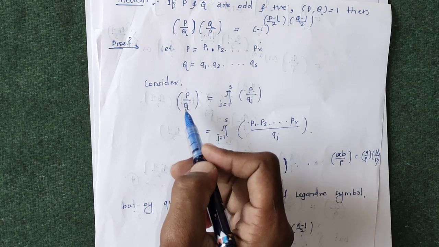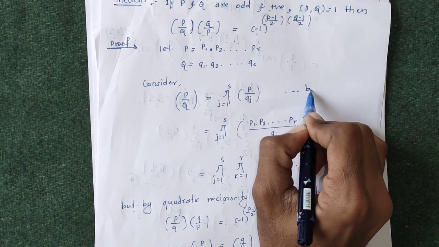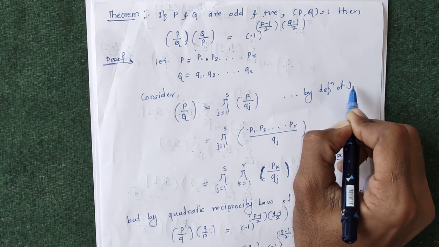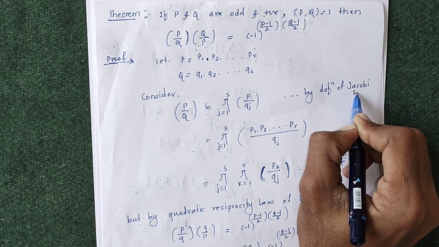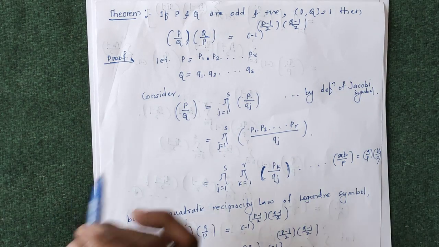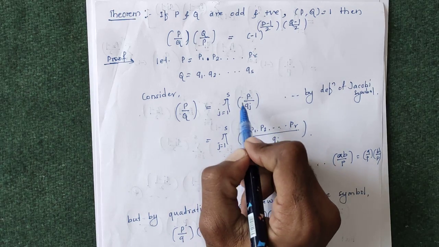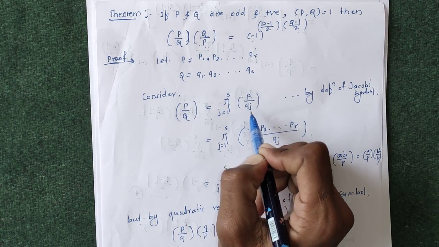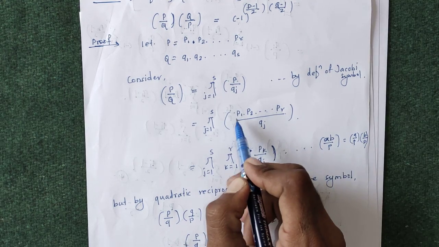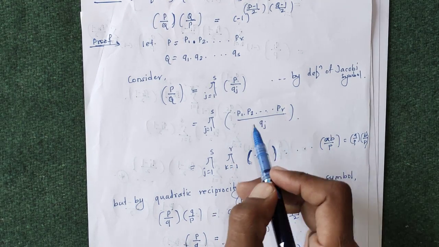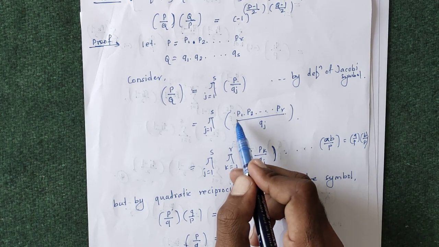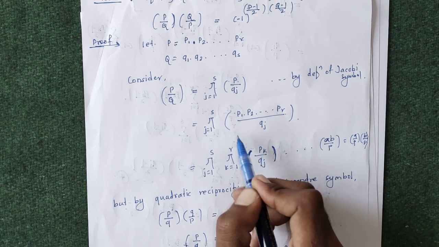So for the Jacobi symbol of p and q, using the definition of the Jacobi symbol, we can write the Jacobi symbol of p and q as the product of Legendre symbols of p and qj. We have p equal to this multiplication, p equals p1 p2 up to pr, and now by using this result we can generalize it, that is the product of pk with qj.